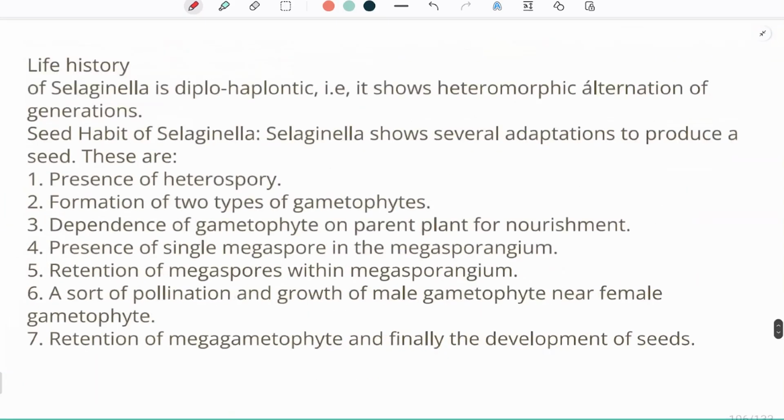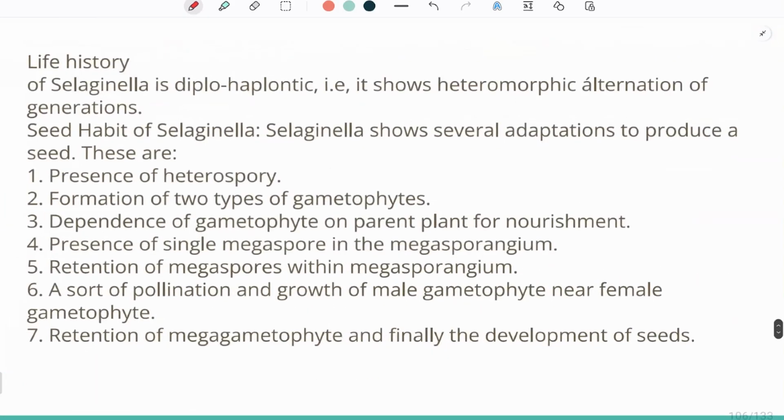Now, the life history of Selaginella. Up till now, we have understood that it is diplohaplontic: diploid or sporophytic cells in the first half of the life, and then in the second half, it is gametophytic. So the life history of Selaginella is diplohaplontic. It shows heteromorphic alternation of generation.